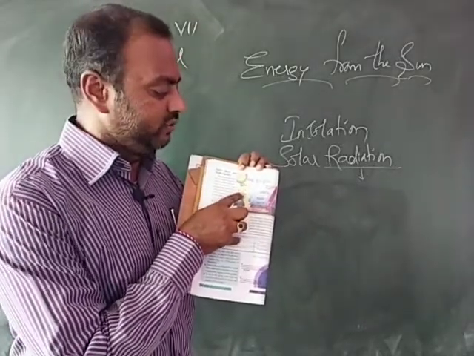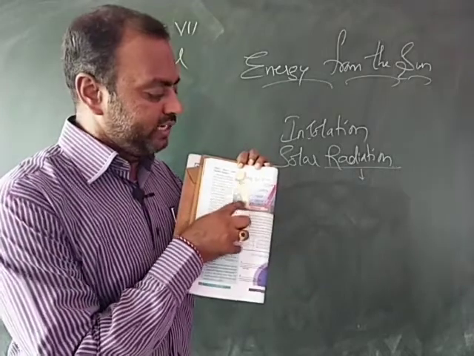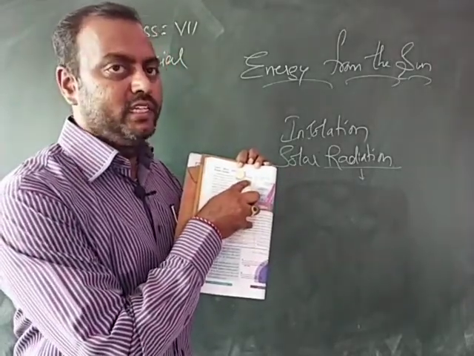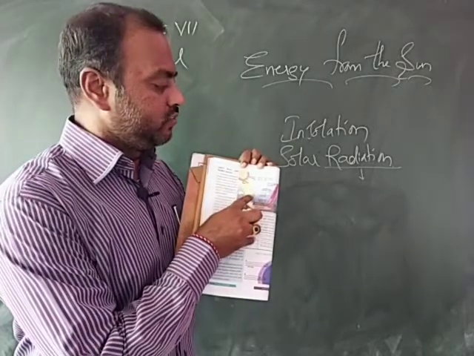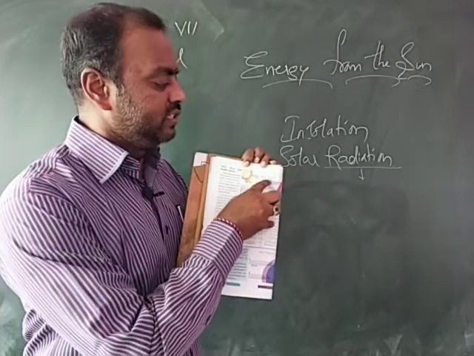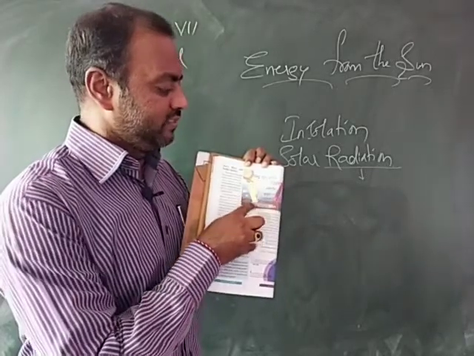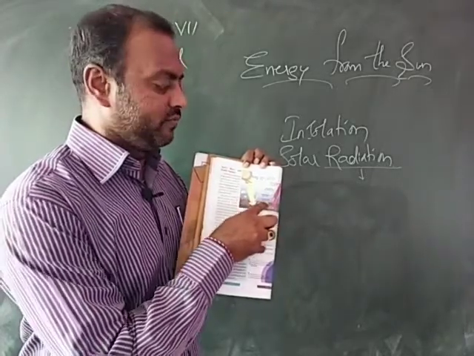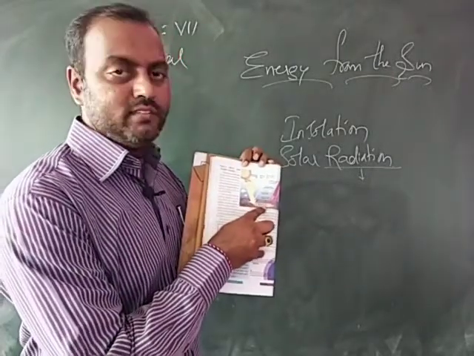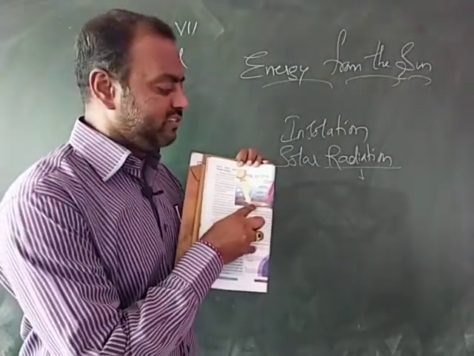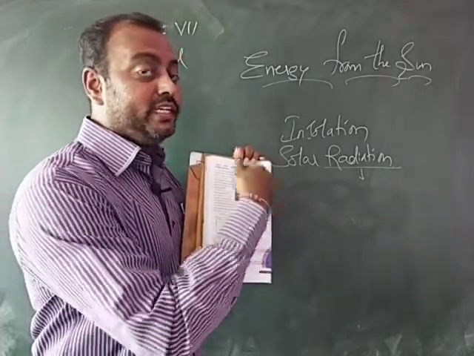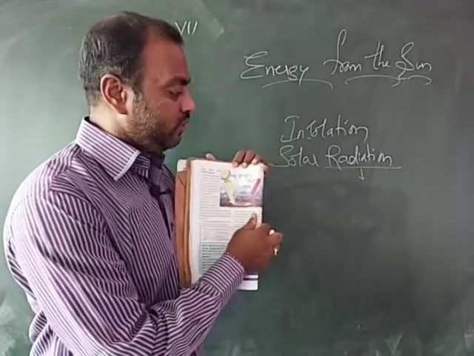If it is 100 units, 100%, before it reaches the earth, 6% is getting reflected in the atmosphere and 20% is getting reflected by the clouds and 4% is getting reflected by the earth's surface, after reaching the surface itself. So the remaining gets absorbed, that is, let us imagine 51% gets absorbed, and after getting absorbed, it again gets radiated after a few hours.